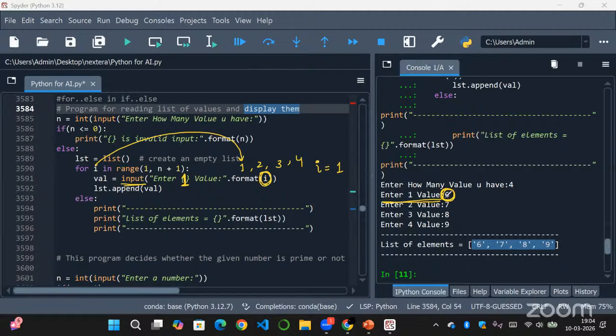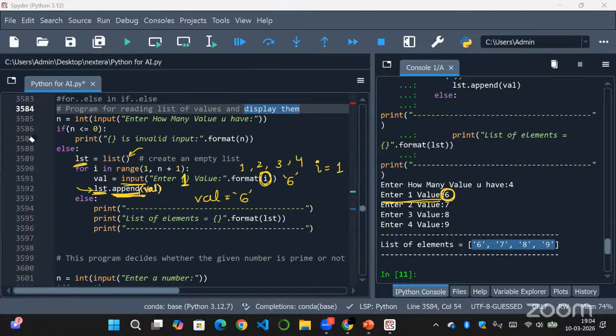So I have given 6. This 6 is taken as a string only, and this 6 will be assigned to the variable val. What happens here is we are appending this value 6 to the list lst using the dot append function. So I'm doing lst, which is the list, dot append, and inside the append I'm giving whichever value the user gives, and that value will be appended into my empty list.